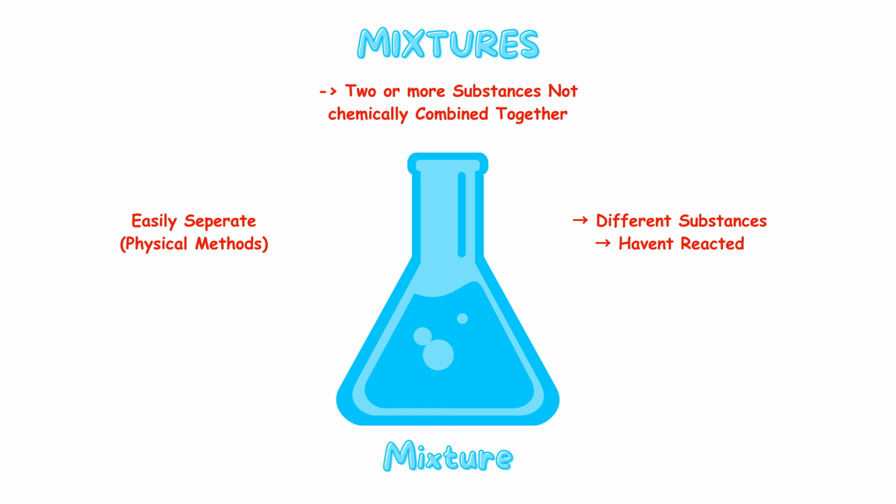Because of this lack of chemical bonding, mixtures can be separated using physical methods such as filtration, crystallization, or distillation. These separation techniques work because the substances in a mixture retain their own chemical identities and do not form new compounds. These topics are explored in more detail in related videos, but it is helpful to remember that mixtures are different from compounds in that their components can be separated relatively easily without changing their chemical structure.